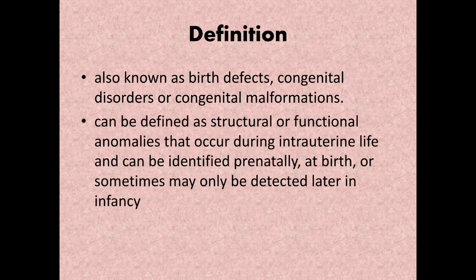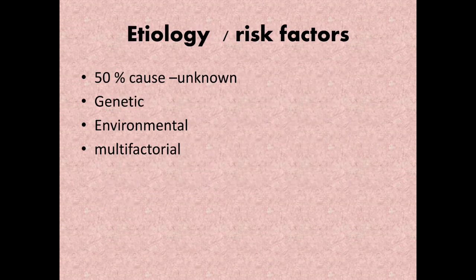This is the definition given by the WHO. There are many environmental teratogens which you know of, and micronutrient malnutrition, like folate deficiency or iodine deficiency.